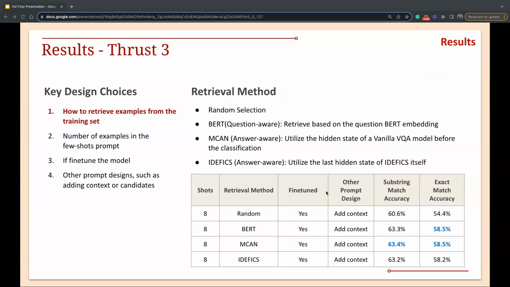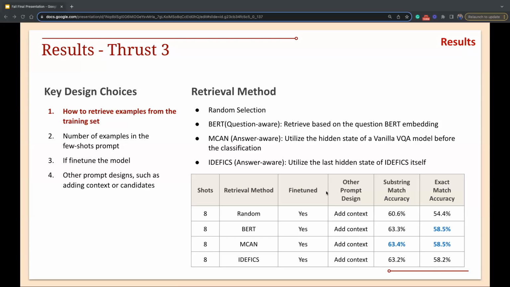The simplest way is based on question similarity, so we implement a BERT-based method. Since we are dealing with a multimodal task, it's natural to also involve image information in the similarity calculation. Here we try to use the CLIP model, a roughly simpler model, and also the Idefics model itself for the embedding.